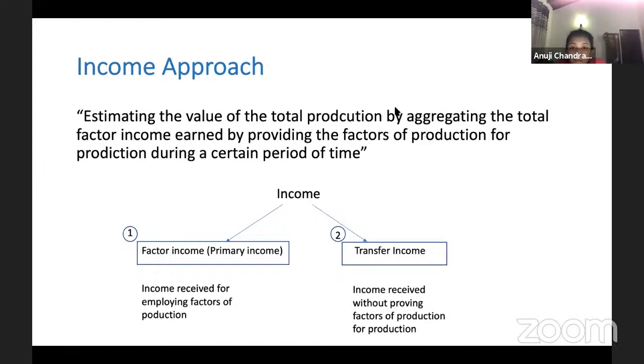Yes, correct. So isn't mixed income included in the income source method? No, it is included in the income approach, not the income source method. That's why, like I said, it's quite confusing. It is the income approach, okay, not the income source method. You just need to know the income source method. You don't need to know it in detail.